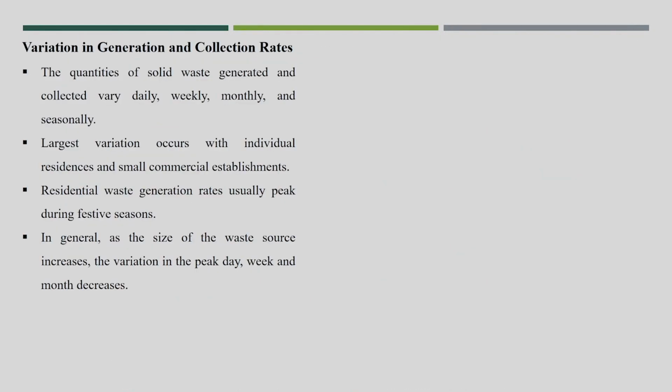And I think these are the few points where we can see why there will be a variation in the generation and collection rate. The first point is that the quantity of solid waste generated and collected varies daily, weekly, monthly and seasonally. That we already saw in the generation. The quantity produced itself varies, not only monthly or seasonally, but the daily waste generation also changes, and the largest variation occurs with individual residents and small commercial establishments.